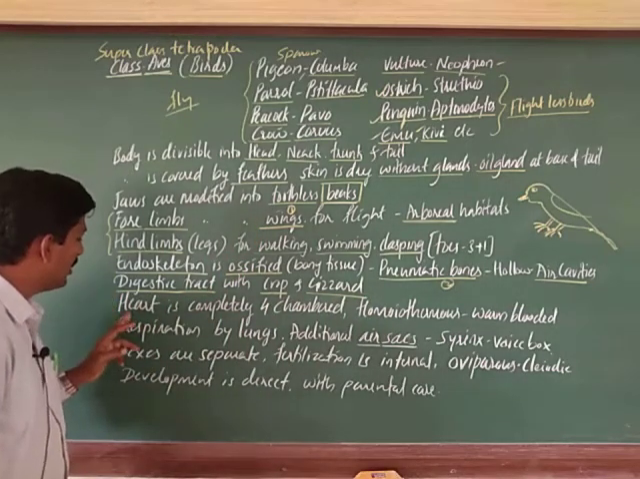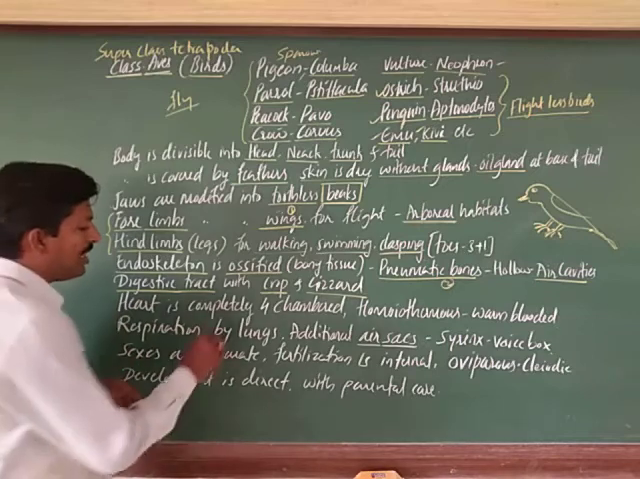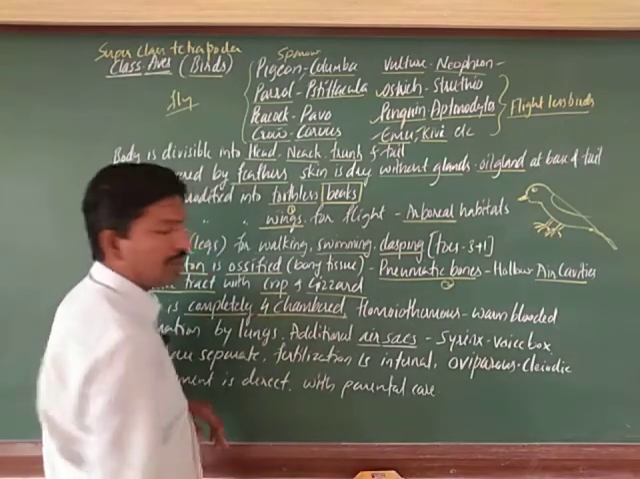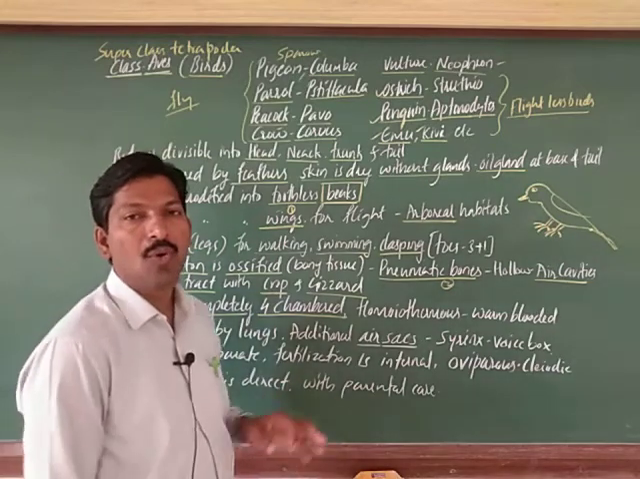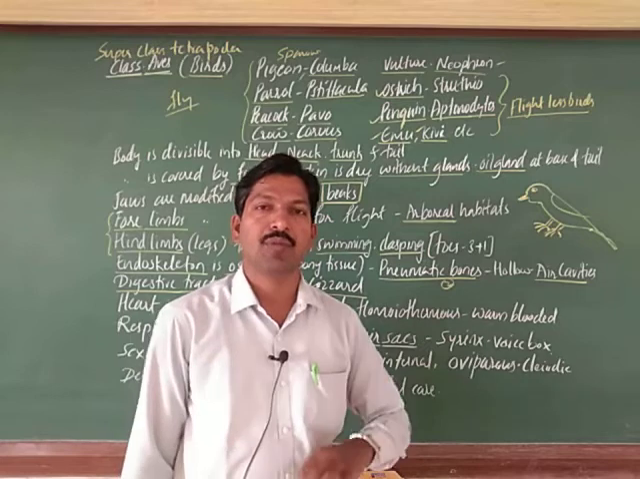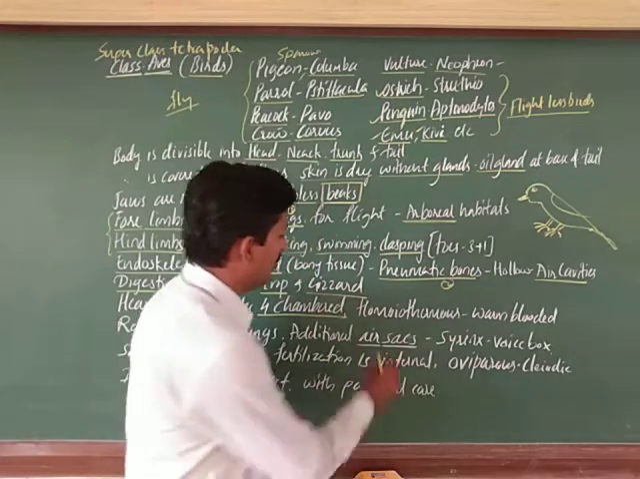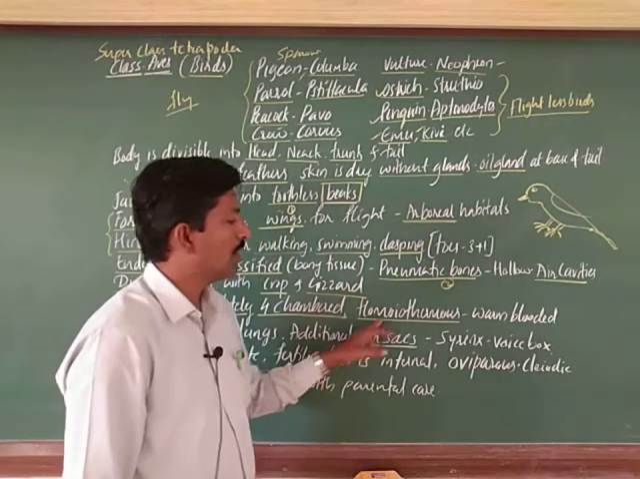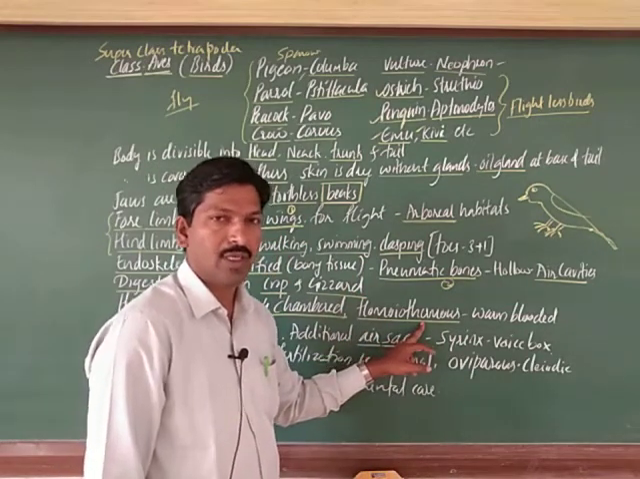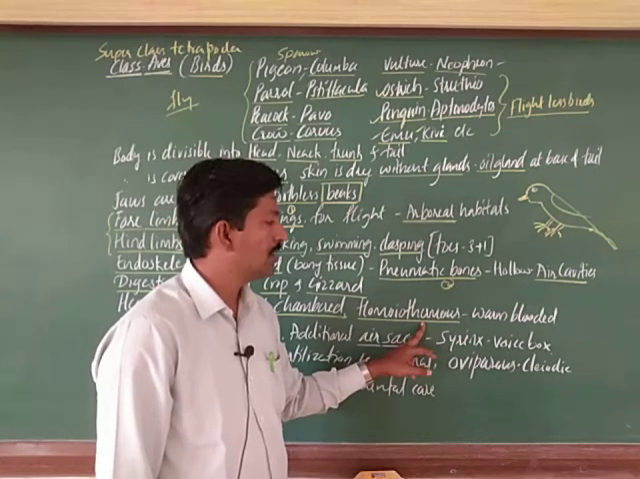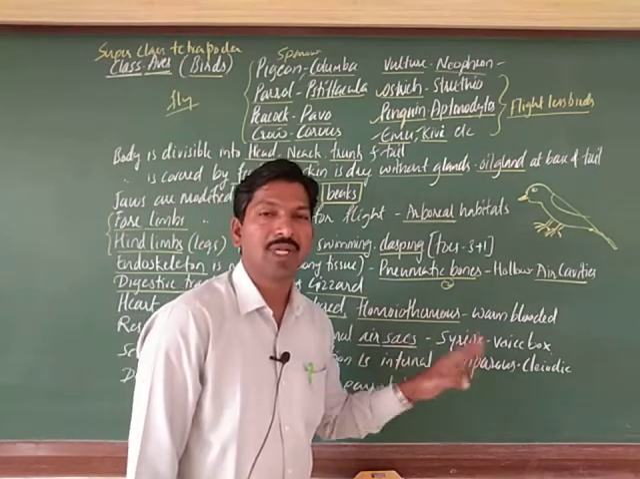Next, the heart is completely 4-chambered, and these animals are called homeothermous or homeothermic animals. So note this point, it is very important: homeothermic, you can say homeothermous animals or homeothermic animals. What does it mean? Warm blooded.